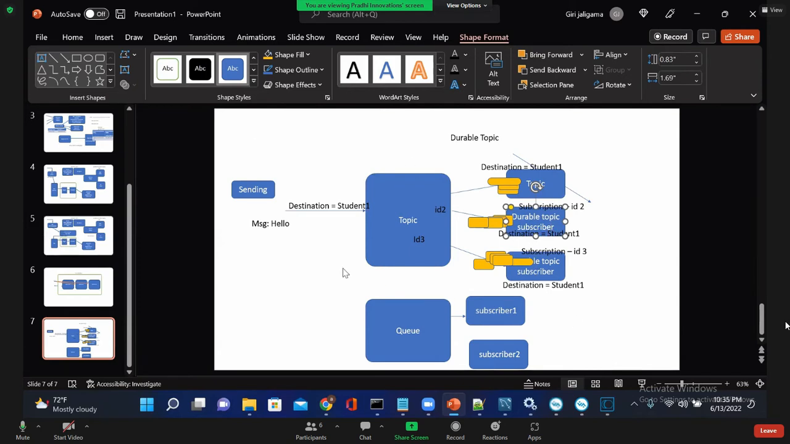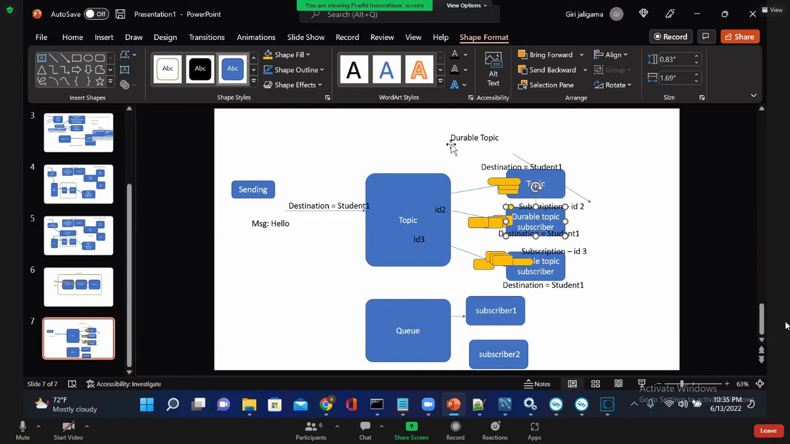No, queue will have only one storage, right? Because it's receiving only one receiver. So in the durable topic, if the receiver is not activated for a long time, will it be removed from the JMS server, sir? No, it will be stored. It will be stored because the subscription ID is there, so it will be stored in the JMS server.